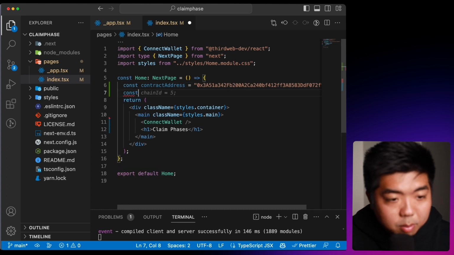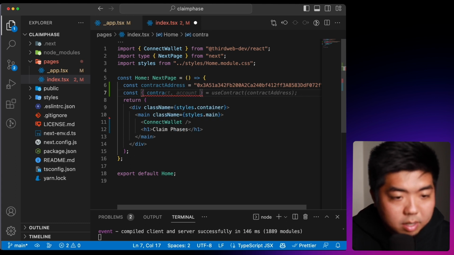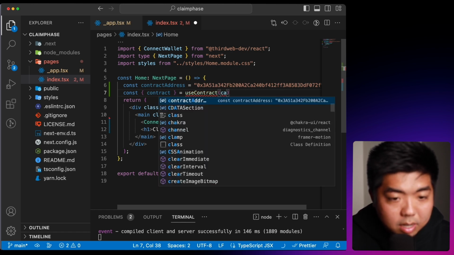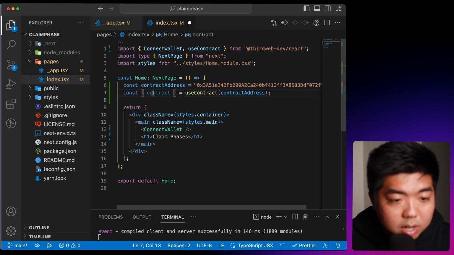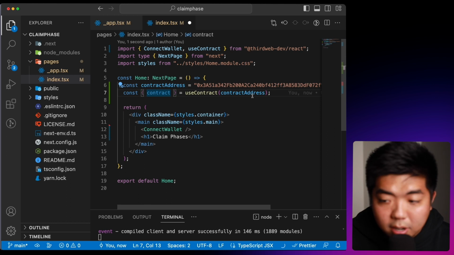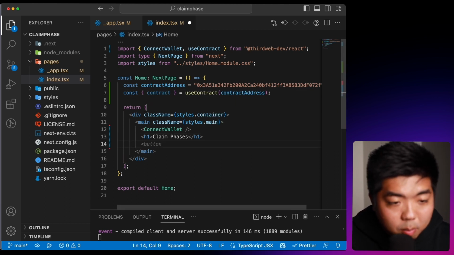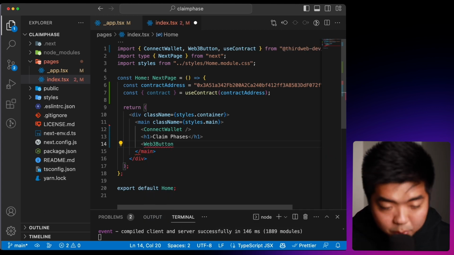And then below that, we are going to get our contract here. Spell it right, contract. And we're going to use the useContract hook here, and we're going to pass the contract address. And that's going to get our contract and store it under this contract variable here and allow us to interact with our smart contract. Now down here, we're going to add again our Web3 button, which is a UI component from thirdweb.